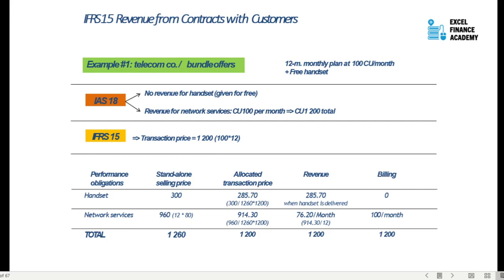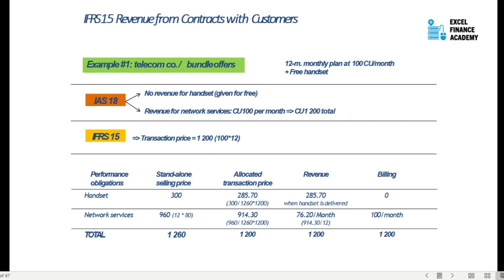remain the same. In IAS 18 you are recognizing 1200 in total. In IFRS 15 you are also recognizing 1200 in total. The cost will remain the same. The cost of the handset will go to the P&L, the cost of network services goes to the P&L, and the net profit would also remain the same. However, what would change is two things.